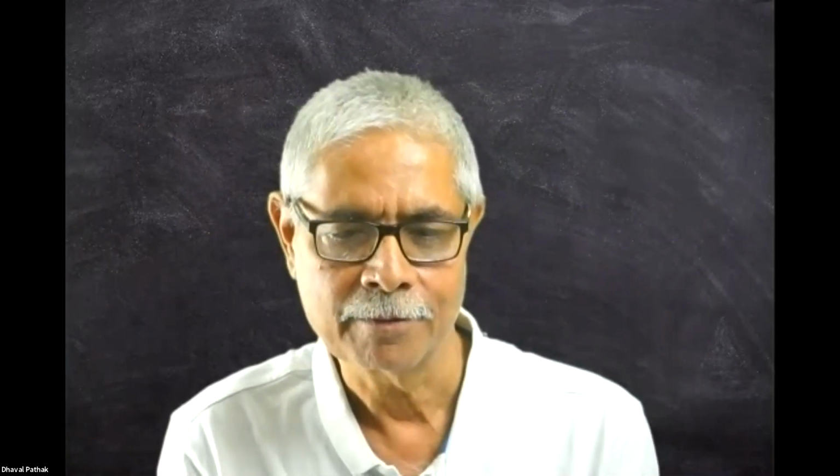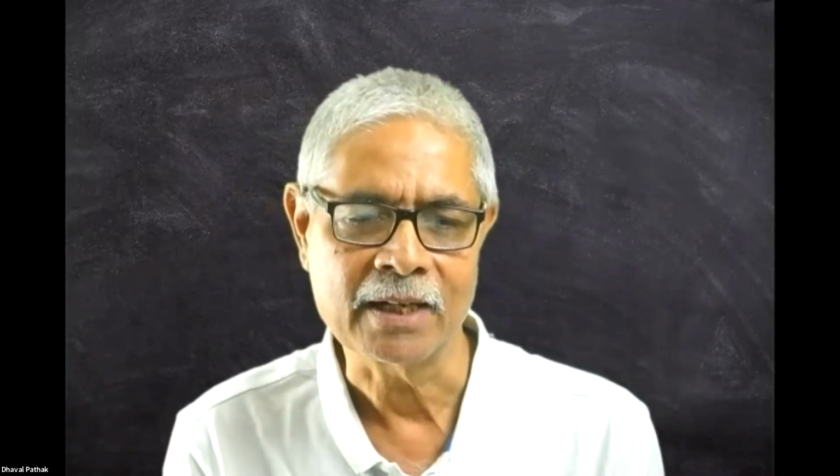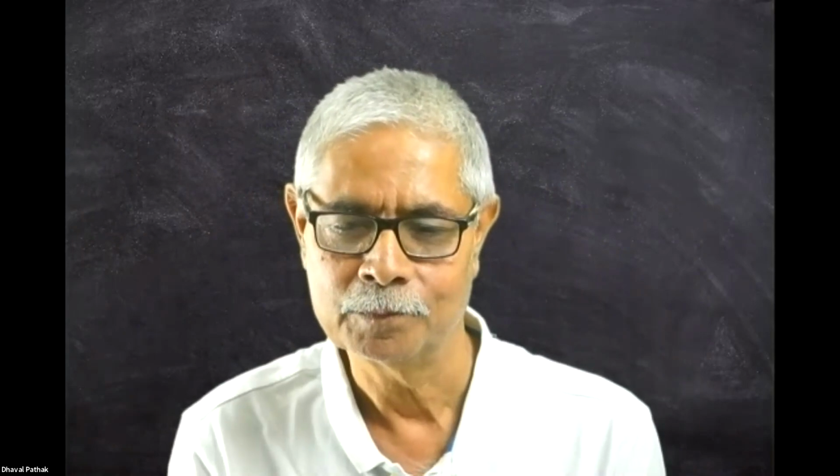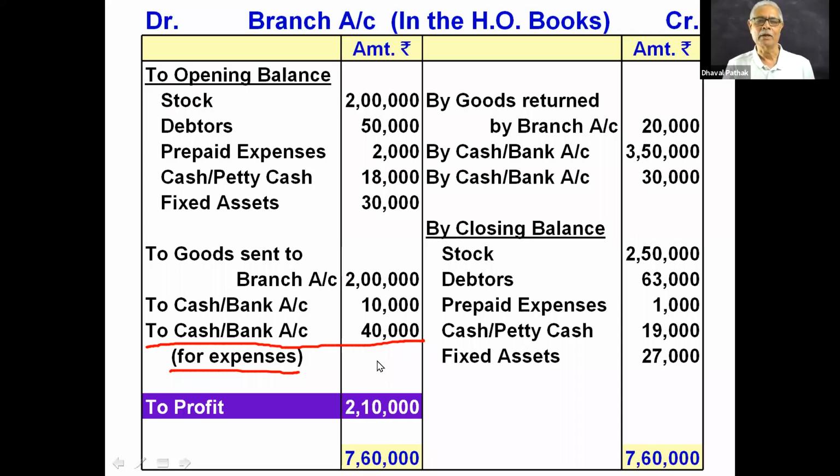Now, please pay attention. I share the screen once again. First option, 40,000 paid by HO, branch account debit to cash account. Suppose that HO has given 50,000. So what should you write? Instead of 40,000, you should write 50,000.